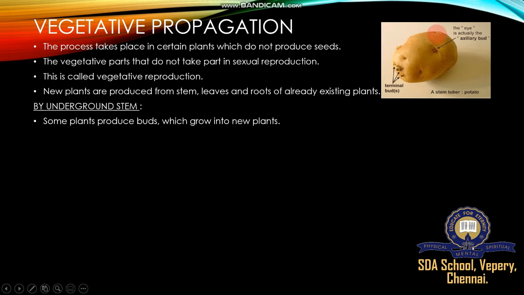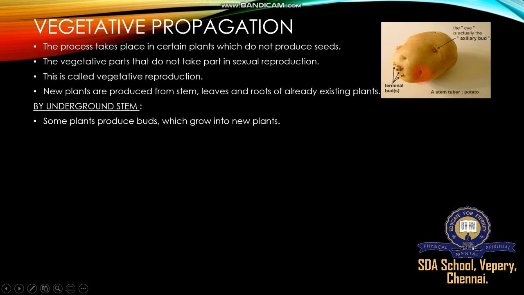Example, potato. This potato is a kind of stem tuber. The tuber is usually called a stem because stems normally have nodes and internodes, whereas roots are without nodes and internodes. The nodes are commonly called eyes. The eyes are actually the axillary buds. Here a number of buds are produced. The long space between these two buds is called internode.